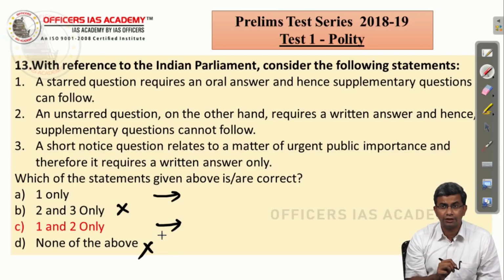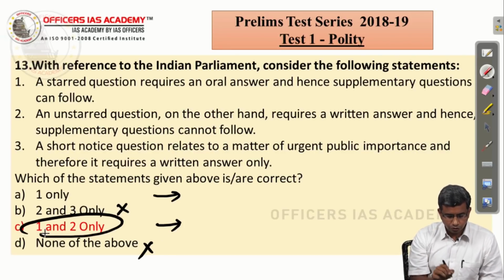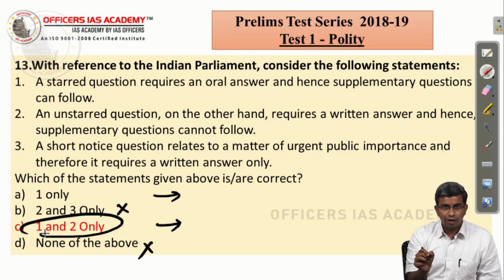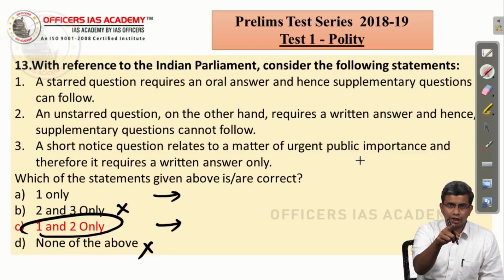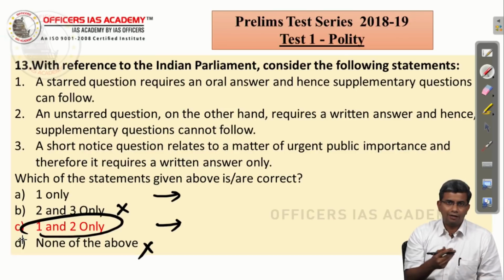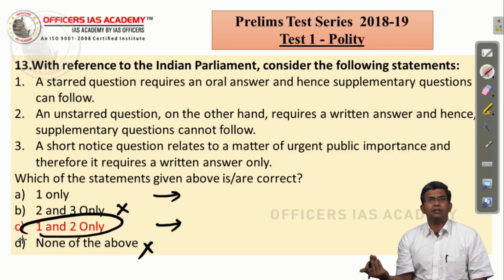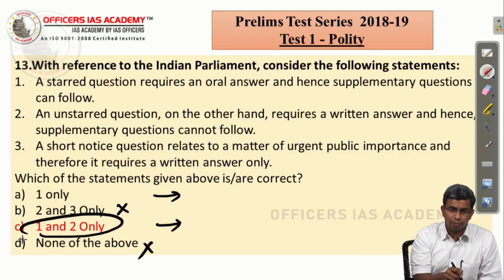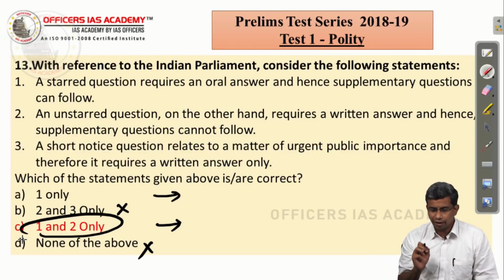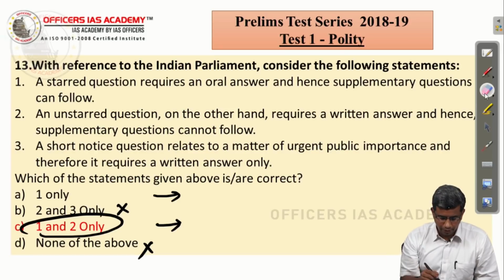An unstarred question requires a written answer, that also you know. So automatically you have arrived at the answer. So it doesn't matter whether you know whether the third statement is right or not, because you know the first statement is right. So the choice is only between A and C, and both of them don't have the third statement as the right answer. So the moment you know the second statement is also right, you have arrived at the answer, right. So keep this in mind.